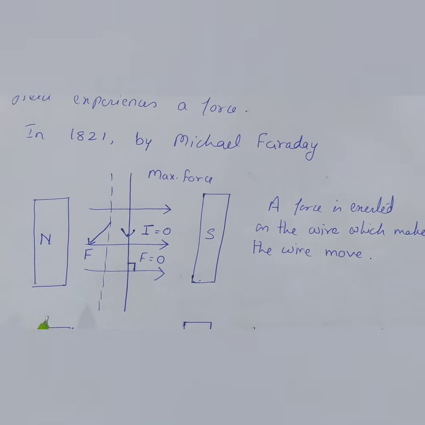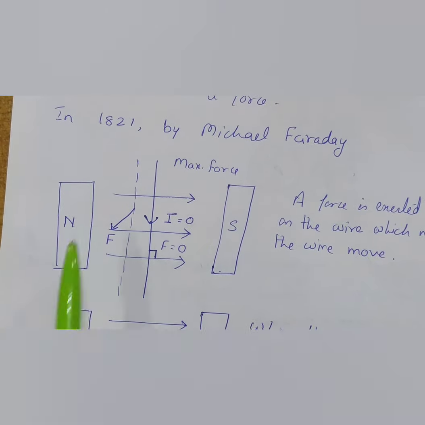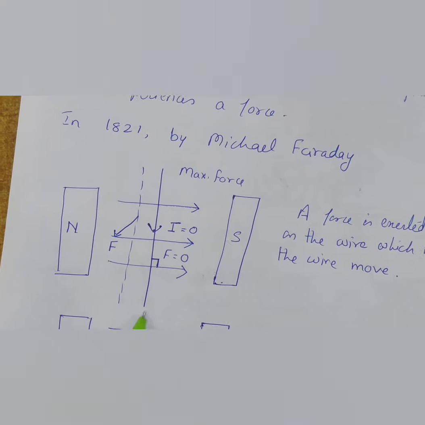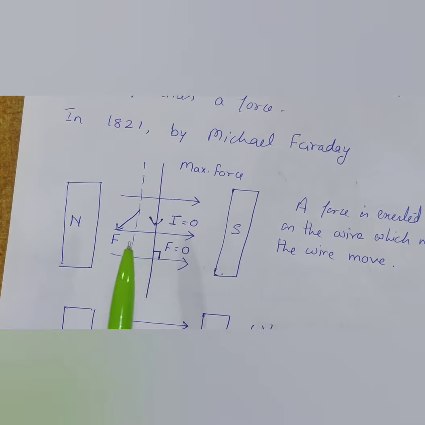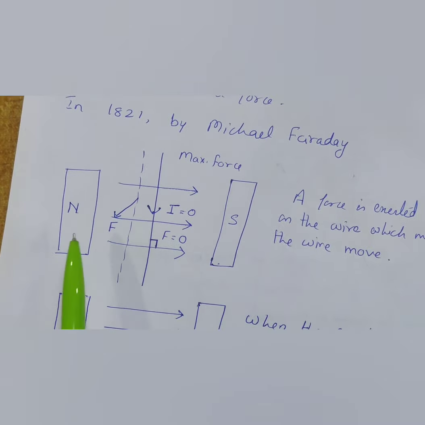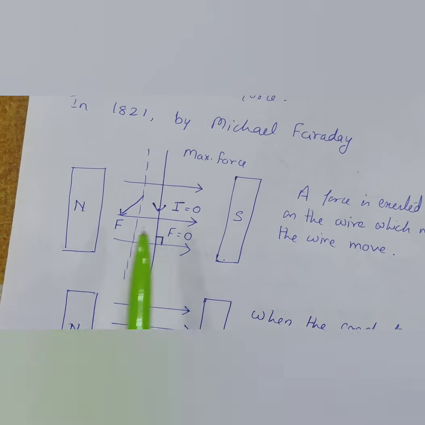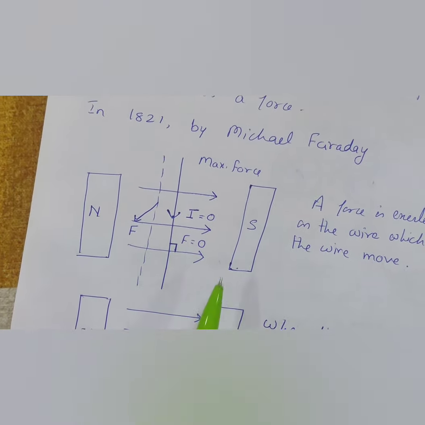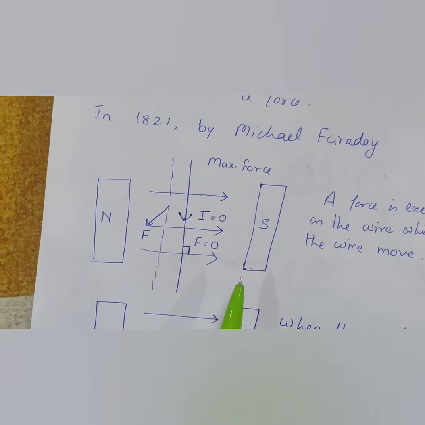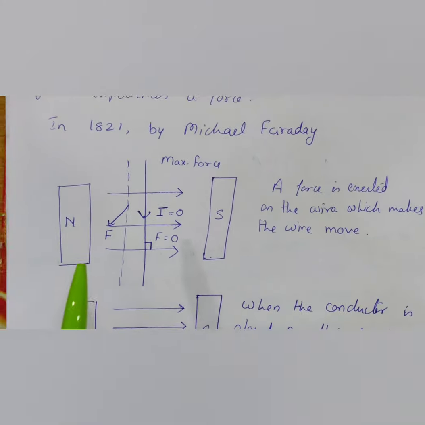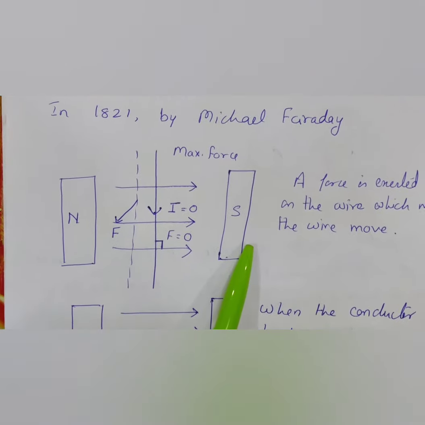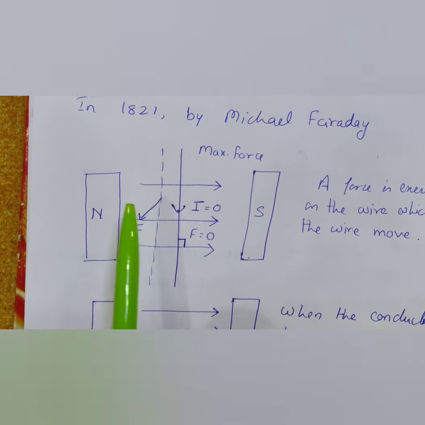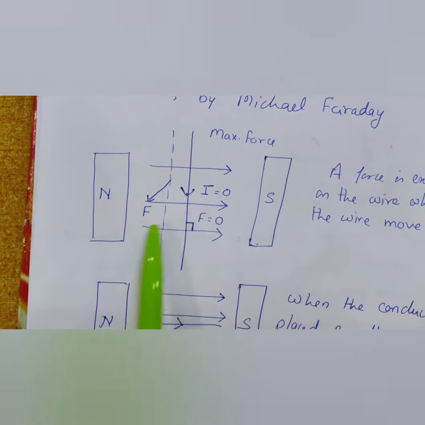See, from this you can easily understand. There are two bar magnets, and a wire in which current is flowing. The magnetic field is in the horizontal direction, from north to south. When a wire is placed in between the two magnets, the magnetic field is flowing uniformly.